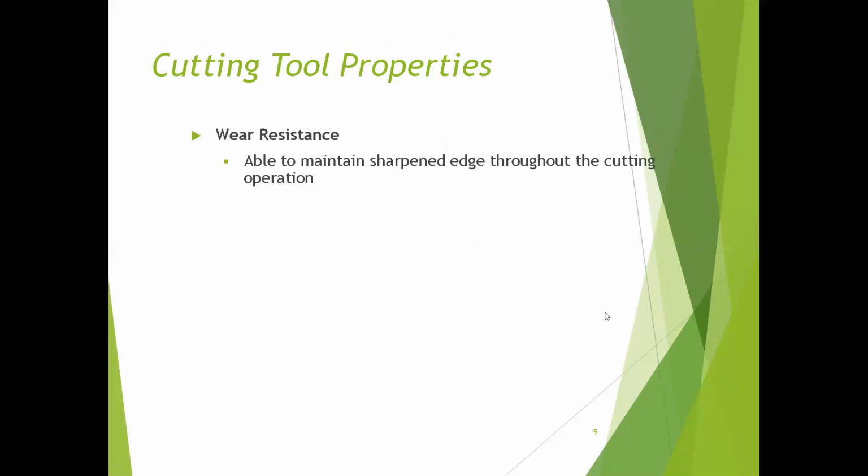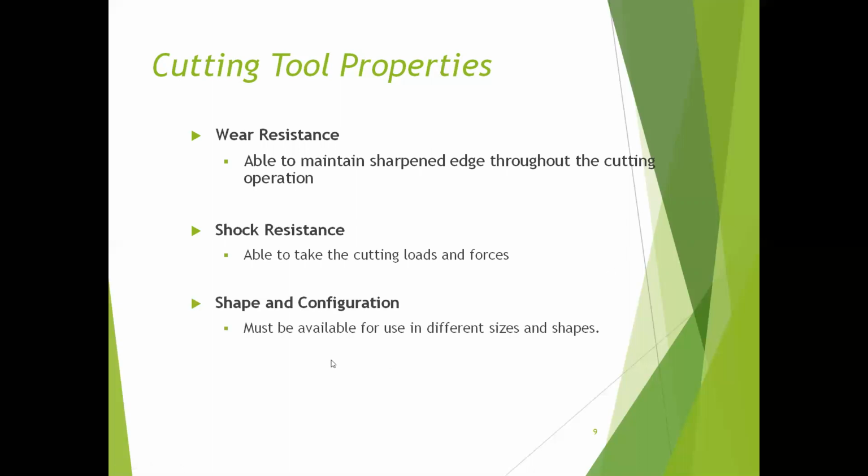Next, wear resistance. The cutting tool should be able to maintain a sharpened edge throughout the cutting operation. The sharpness should not decrease. And the cutting tool should be able to take the cutting loads and forces. We are applying some loads and forces during the machining operation. The cutting tool should accept all these loads and forces. It should not be damaged if you apply some forces and loads. So that's why it should be shock resistant. So these are some cutting tool properties.